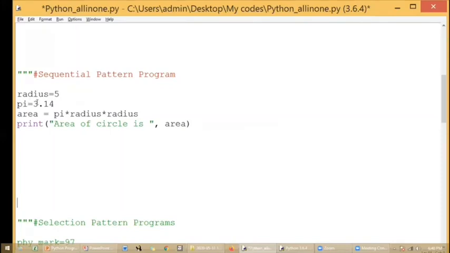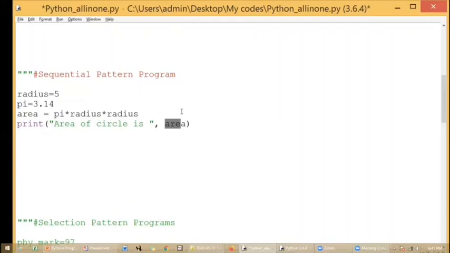Pi value also I have assigned 3.14, and the computation part, the formula, I have written here. So I'm going to store my result in the variable area, the identifier area, and I'm going to print my result. Whatever I am writing within double quotes will be printed as such. After that, I'm going to give my proper output. This comma is very, very important.